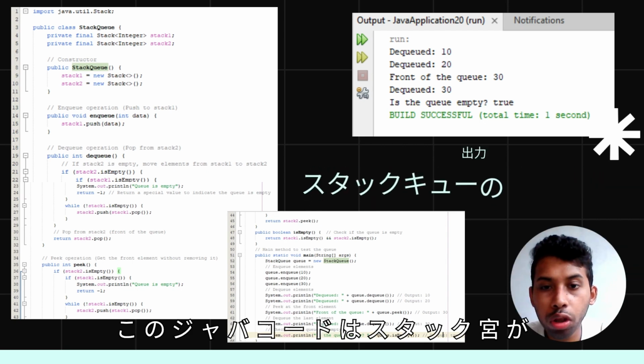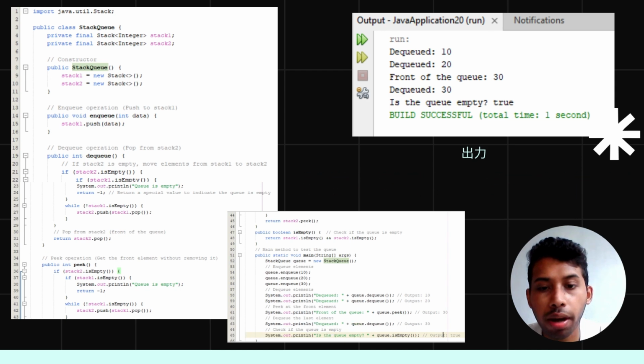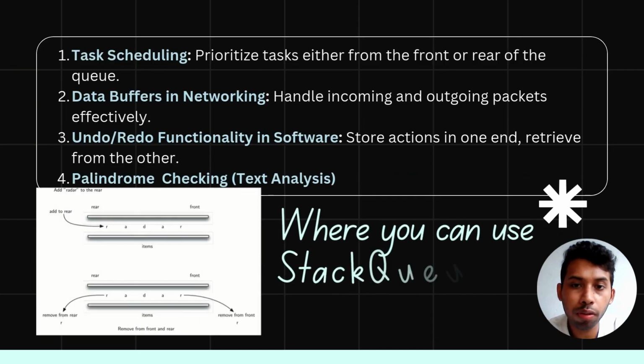This Java code shows how StackQueue works. So, where can you use StackQueue?